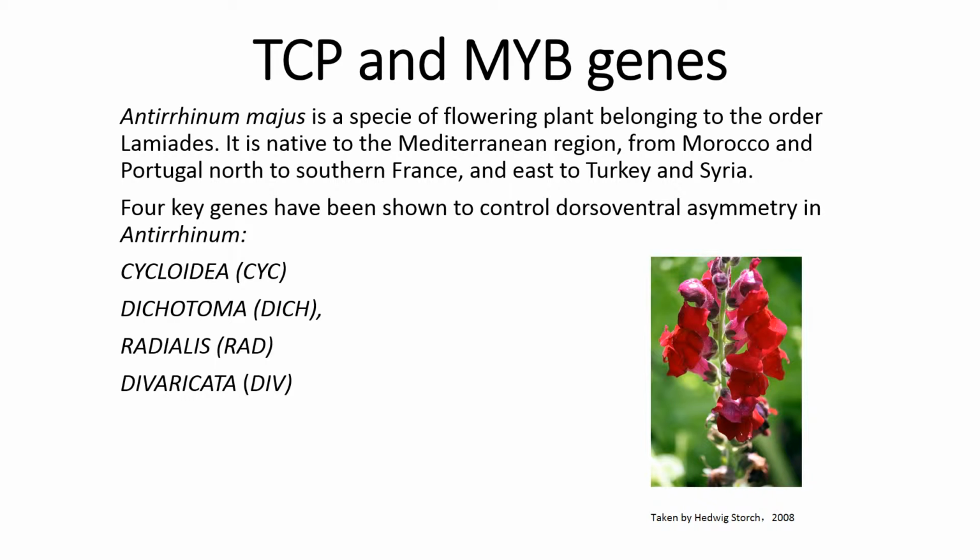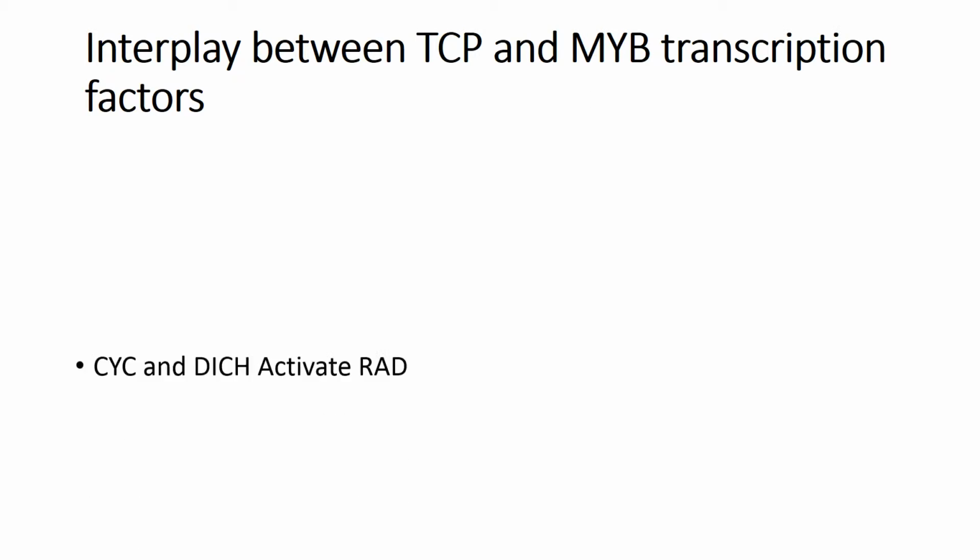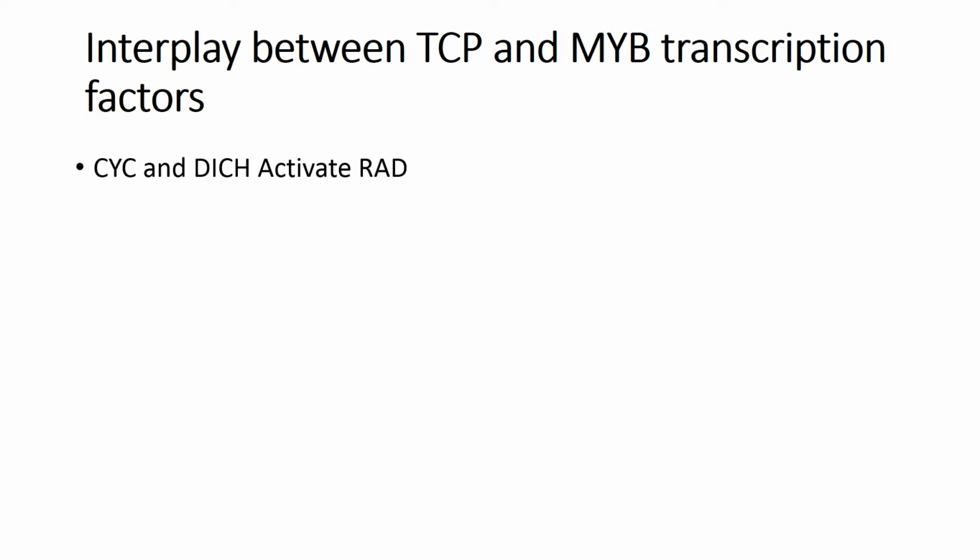Four genes have been shown to control dorsal-ventral symmetry in Antirrhinum majus: CYCLOIDEA, DICHOTOMA, RADIALIS, and DIVARICATA. RAD is activated by CYC and DICH in the dorsal region of the developing flower. It plays a major role in establishing flower symmetry.